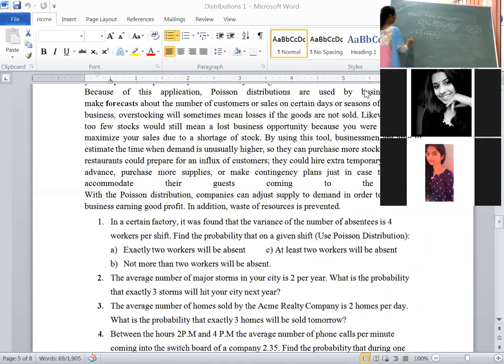Right now you know the value of e to the power of -4. What is that? That is 0.0183 into 13. You will get this value as 0.2379. Any queries, students, in this?